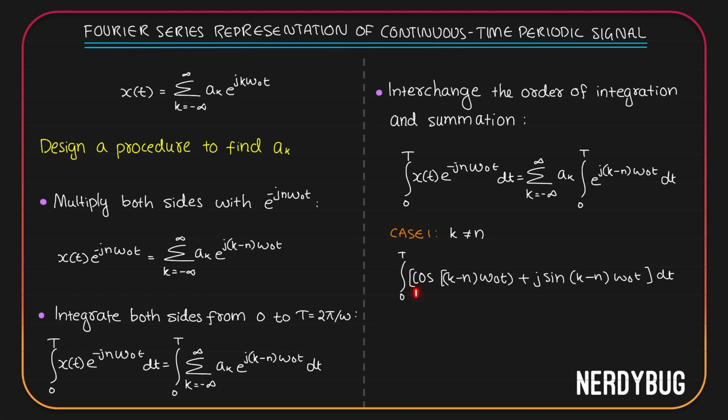But the first term is a cos function. We are integrating it from 0 to 1 time period, it will be 0. The second term is a sine function. We are integrating it from 0 to T, 1 time period, it will be 0. So the RHS of the equation simply becomes 0, which means LHS is also 0.